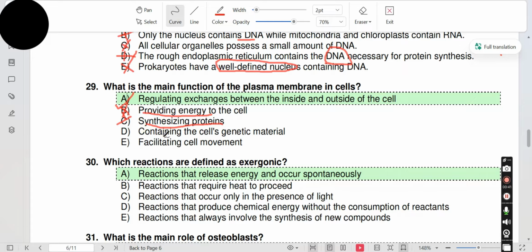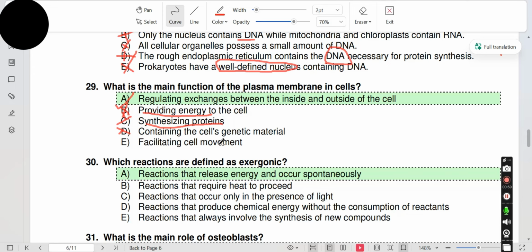Option D, containing the cell's genetic material. The cell's genetic material is contained by the nucleus. D is incorrect. Option E, facilitating cell movement.